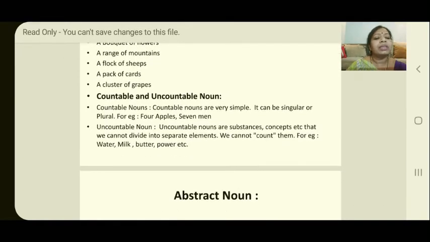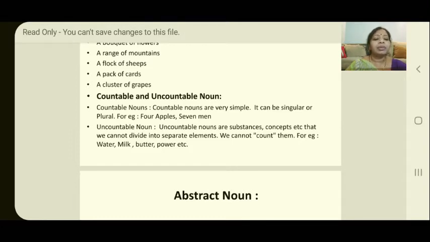Now let's go to the other one. The next one is countable and uncountable noun. What is countable noun? Countable nouns are very simple. They can be singular or plural. For example, 4 apples, 7 men. The countable noun will always be considered a common noun. There will be a number in front of that noun. It can be 4, 5, 6, like numbers you can see in front of that particular noun.